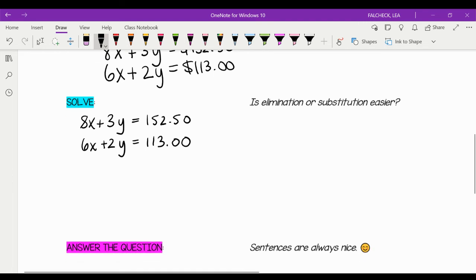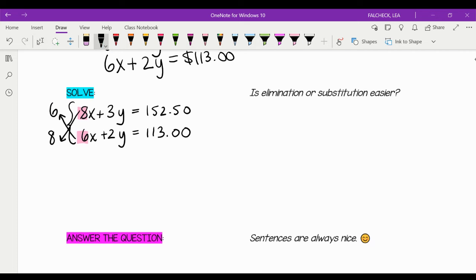So I have a coefficient of 8 up here and a coefficient of 6 down here. If I'm trying to eliminate the x variable, and you can pick, it's up to you. Like I've just chosen arbitrarily to eliminate the x variable. I would do a little something called the cross coefficients trick. So I would bring the 6 up here and I would bring the 8 down here. And now I'm going to multiply every single piece in the brackets by the number that's out front. Don't forget about the constant. Everybody always does. Poor constant.